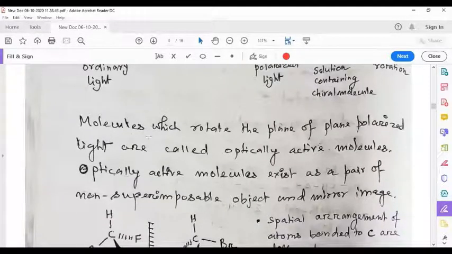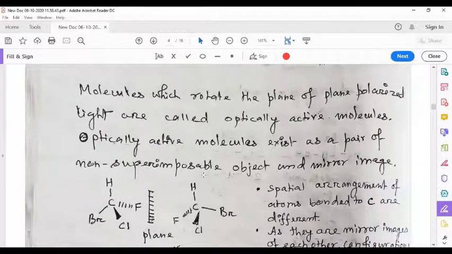Now this way, molecules which rotate the plane of polarized light are called optically active molecules.